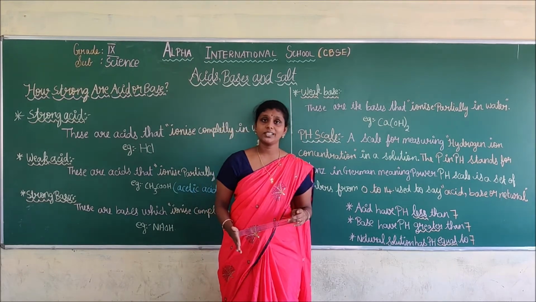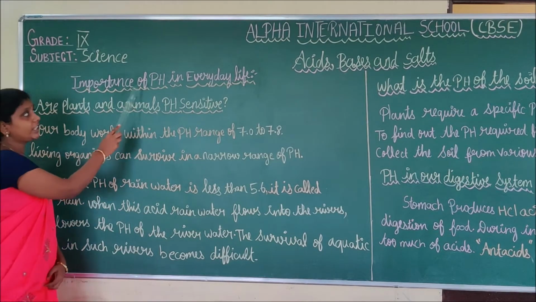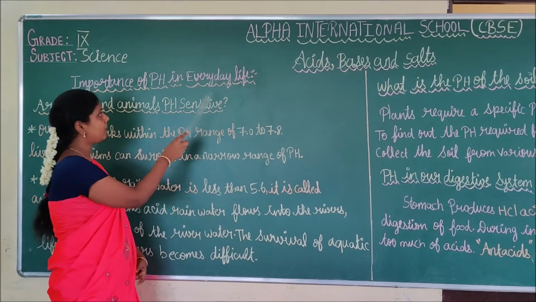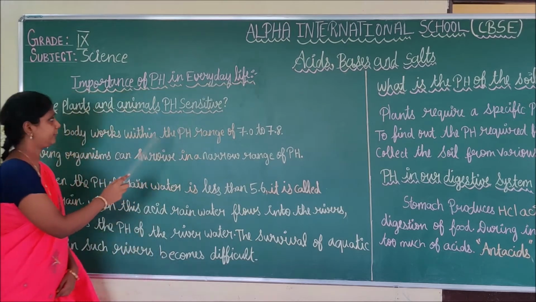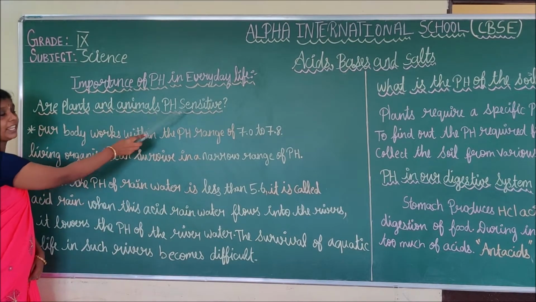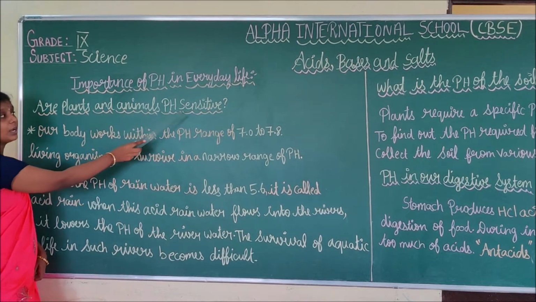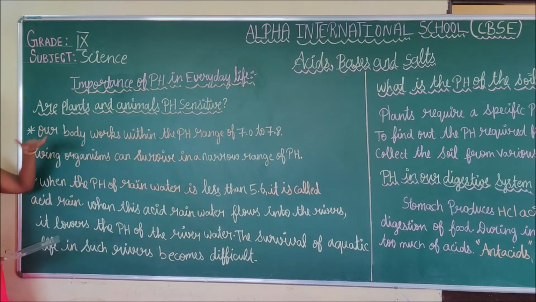Do you understand, students? Next, we are going to see the importance of pH in everyday life. Are plants and animals pH sensitive? They are putting a question here. For that they have given an explanation.